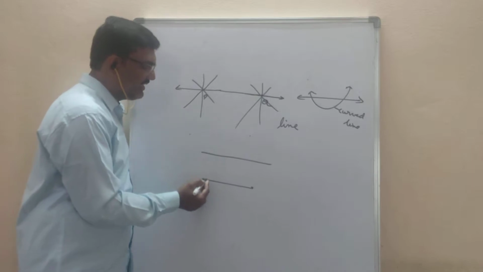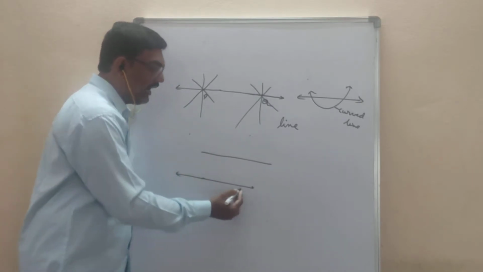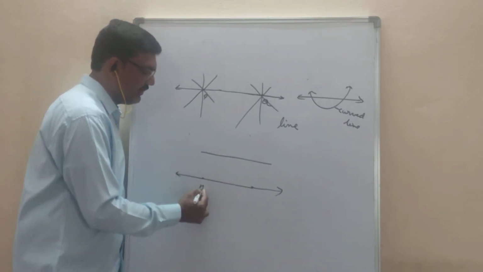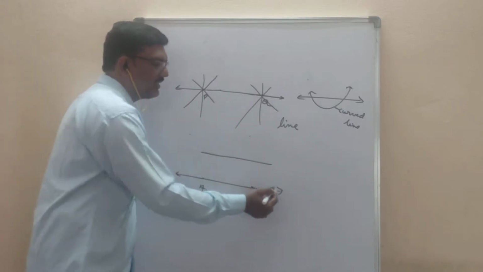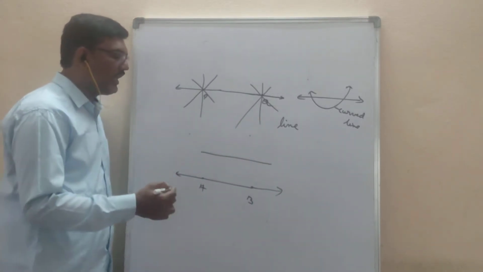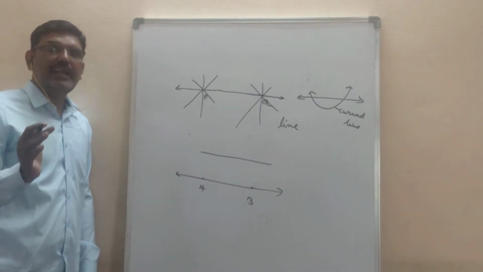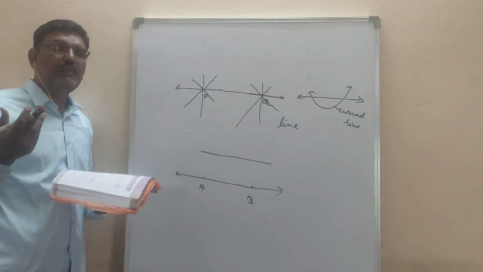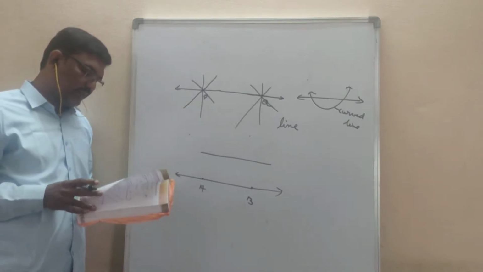So you take a line segment and extend it on either side. AB is one line segment. A extend to the left side, B extend to the right side. Then you will get a straight line. If you extend a line segment on either side, a straight line will be formed.